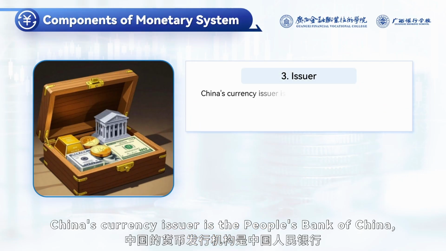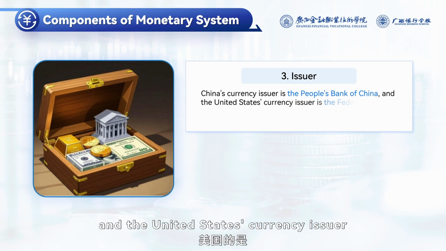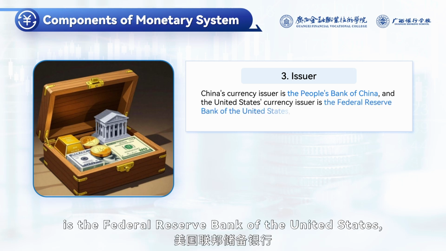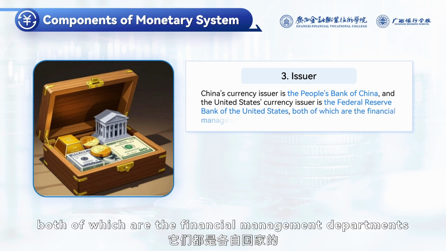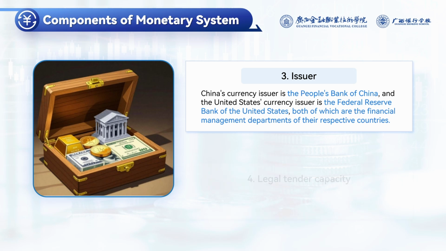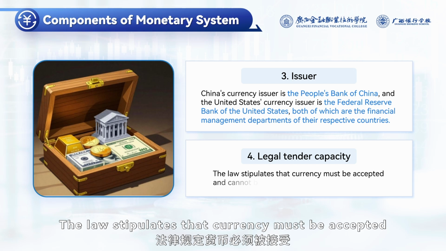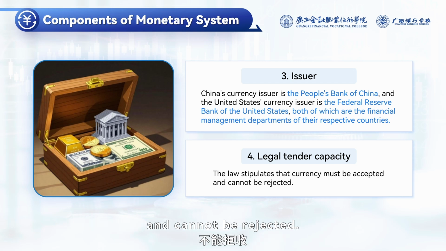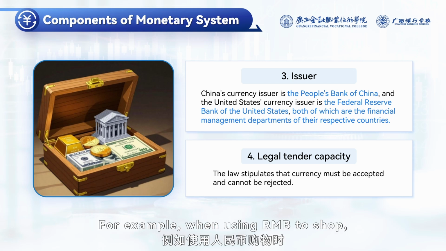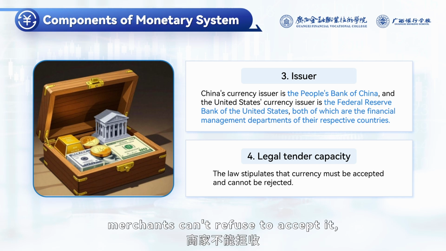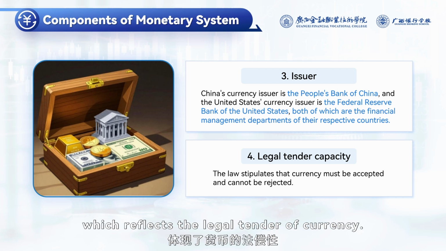3. Issuer. China's currency issuer is the People's Bank of China, and the United States currency issuer is the Federal Reserve Bank of the United States, both of which are the financial management departments of their respective countries. 4. Legal tender capacity. The law stipulates that currency must be accepted and cannot be rejected. For example, when using RMB to shop, merchants can't refuse to accept it, which reflects the legal tender of currency.